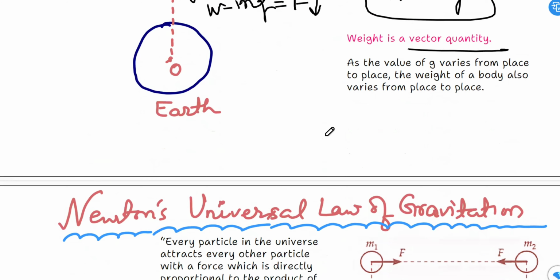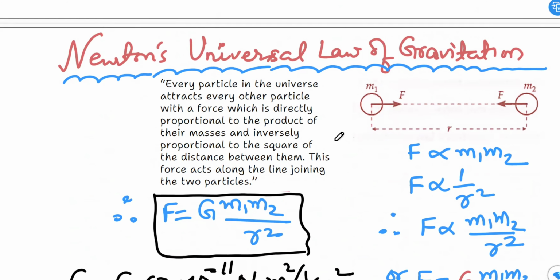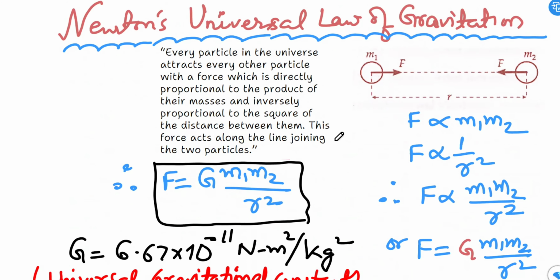Now see what is Newton's law of gravitation. As you can see, there are two particles of mass m1 and m2 at a certain distance r, which have a force of attraction. This is the equal force of attraction on both sides. So every particle in the universe attracts every other particle with a force which is directly proportional to the product of their masses and inversely proportional to the square of the distance between them. This force acts along the line joining the two particles. You can see the line is joining, so F is proportional to m1 m2 and secondly F is proportional to 1 upon r square. Combining, this results in F proportional to m1 into m2 upon r square.